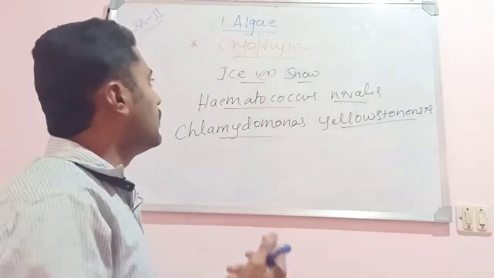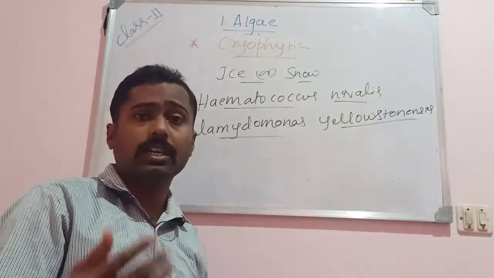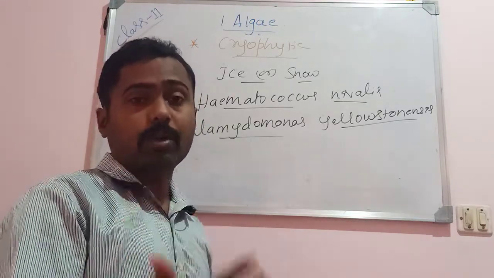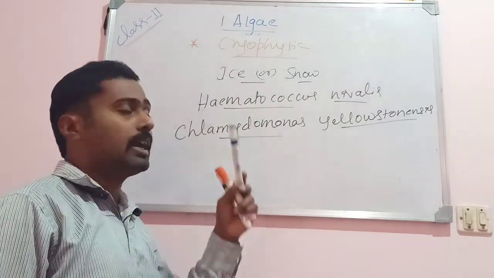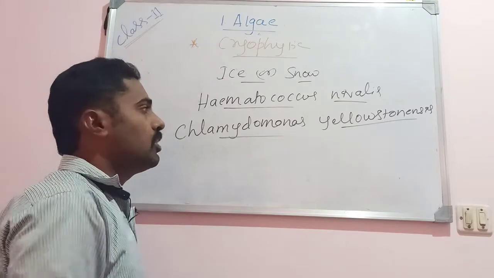It means it grows on ice or snow. It imparts a characteristic color to the snow, where the mountain and even the snow look red in color, especially the alpine and the Arctic mountains. That is Haematococcus nivalis. On the other hand, there is Chlamydomonas yellowstonensis.